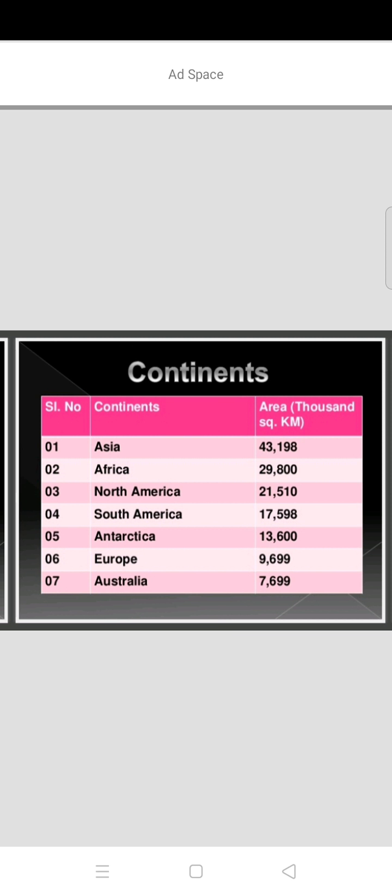Here, continents. What are the continents? Area wise, the highest continent is Asia. The second highest is Africa. The third is North America. The fourth is South America, and the fifth is Antarctica. Sixth is Europe, and seventh is Australia. Australia is the smallest continent, and Asia is the biggest continent. Africa is also called the dark continent.